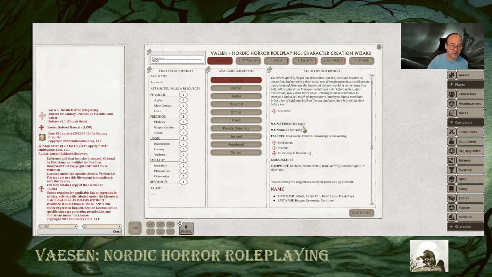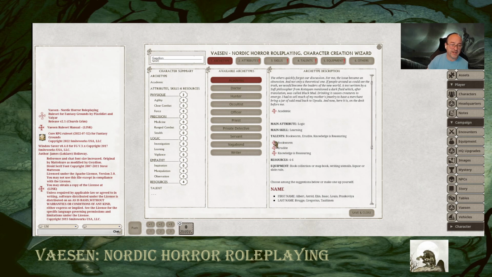I won't go into all of the rules for Vaesen, but basically the core attributes are physique, precision, logic, and empathy. So this is telling you that logic is their main characteristic. Main skill is learning, and talents, you have a choice of 3.